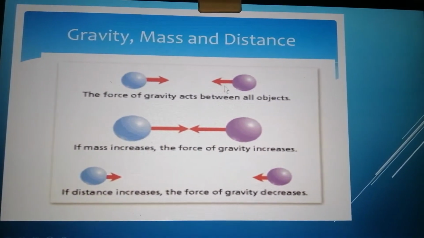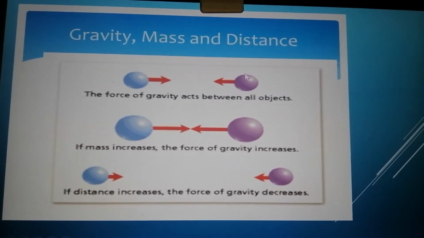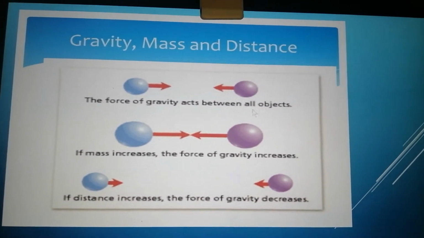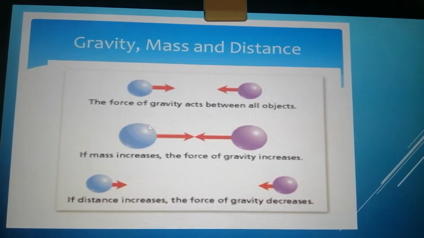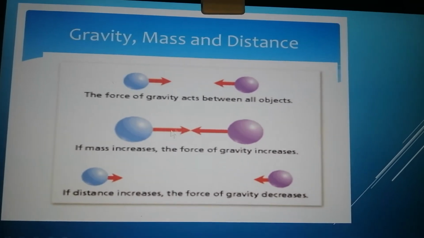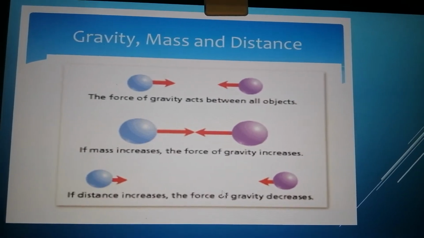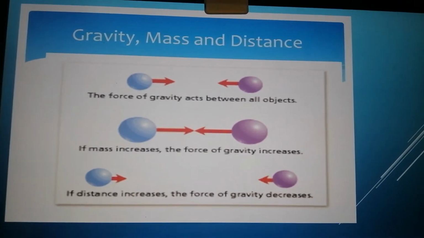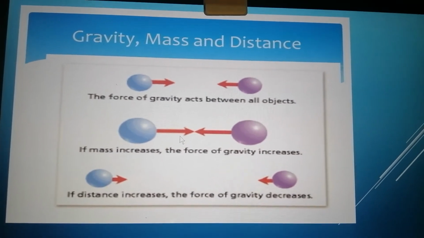Here we have two objects that are attracted to each other. So this is what's called gravity, a force that acts between all objects or two objects. If the masses of two objects are increased, both of them have big mass, then the force of gravity will increase. And if the distance between them is far, the gravity will decrease. And if they are close to each other, the gravity will increase.